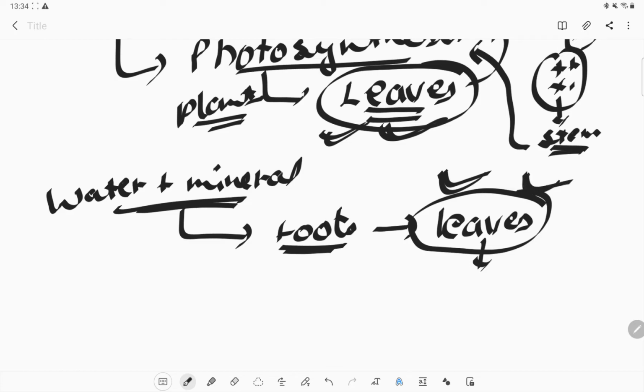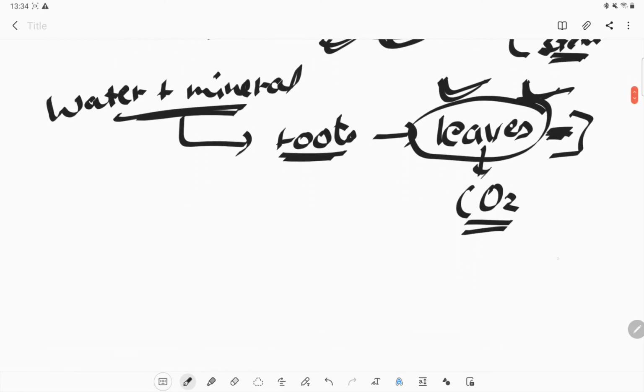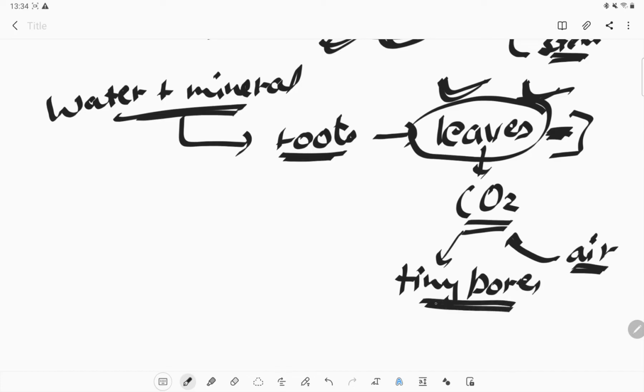So this is the kitchen portion where the food needs to be made, or we can say that we can prepare food in the leaves portion of the plant. Okay, now what else do we require? We require carbon dioxide, and the carbon dioxide we can get from the air. So through the tiny pores which are present on the surface of the leaves, the plant can absorb the carbon dioxide from the air, and these tiny pores are known as the stomata.